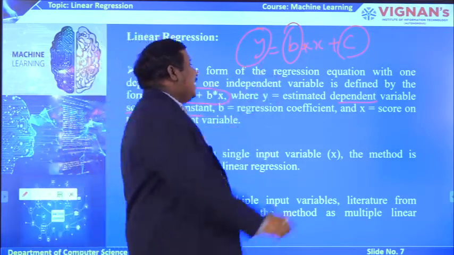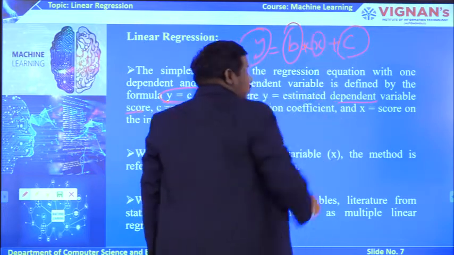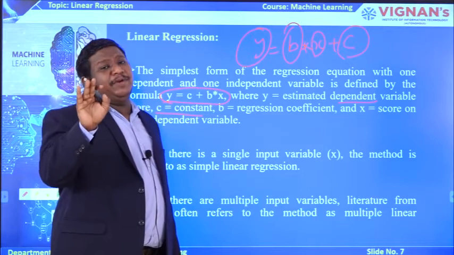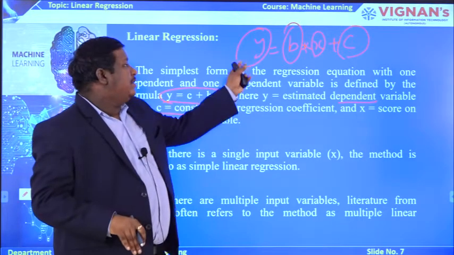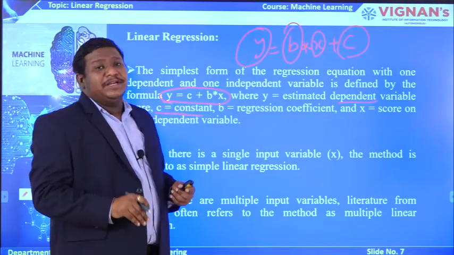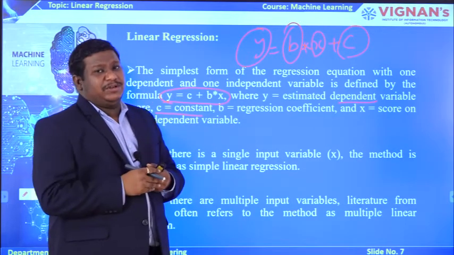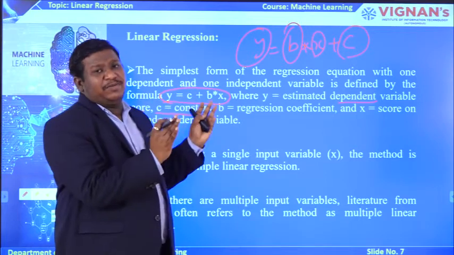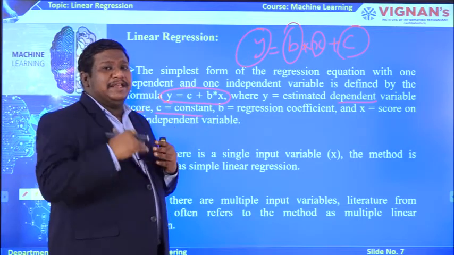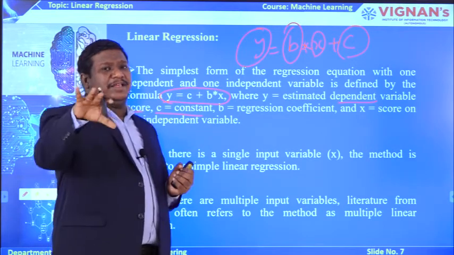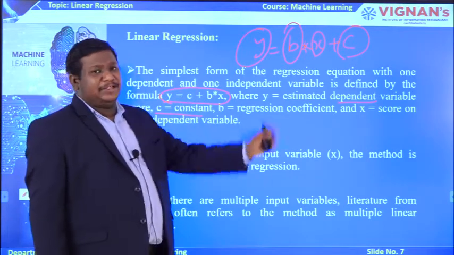And of course, x is your independent variable. As I told you, we have a minimum of one dependent variable and one independent variable. So y is our dependent variable, x is our independent variable, c is a constant, and b is the regression coefficient. By the combination of these four types of variables, we represent a linear regression model, that is y equal to bx plus c. That is the standard equation to represent any linear regression model.